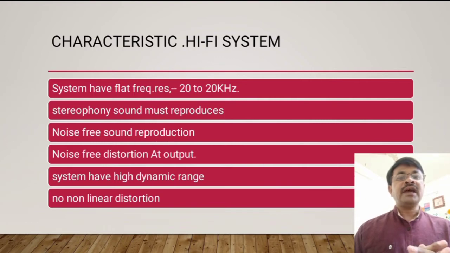And last, the system must have a high dynamic range. High dynamic range means the response of the sound system to high sound as well as low sound is called the dynamic range.